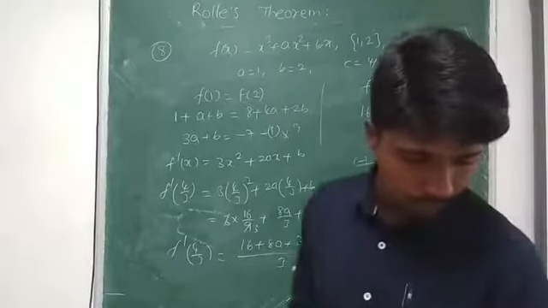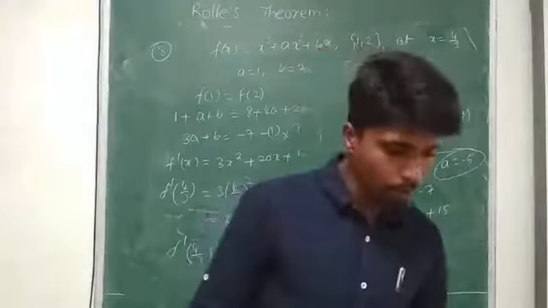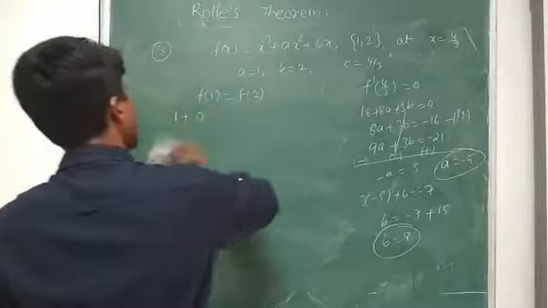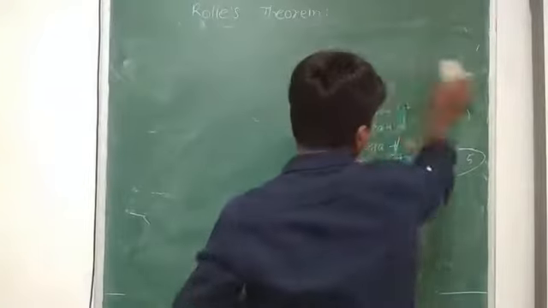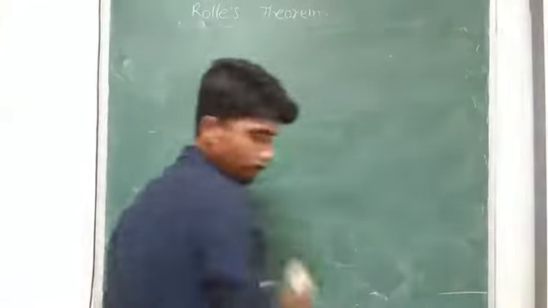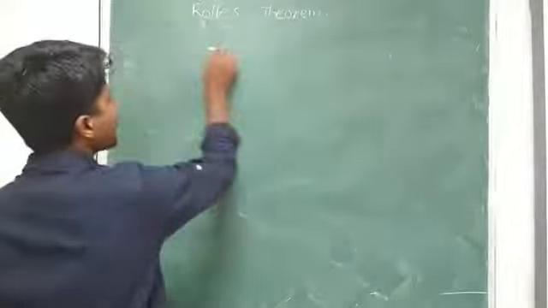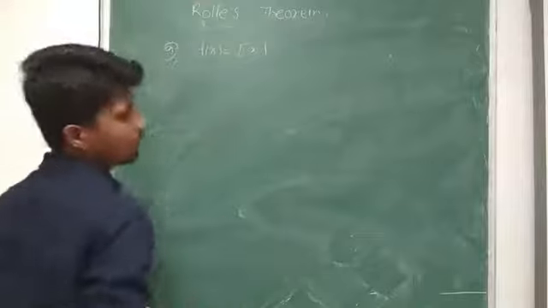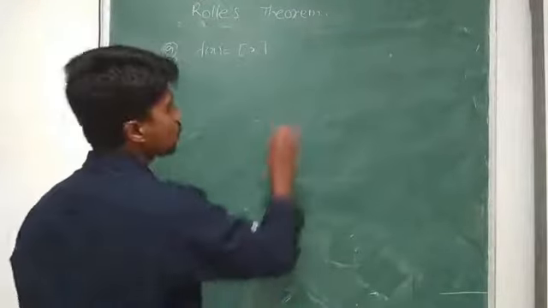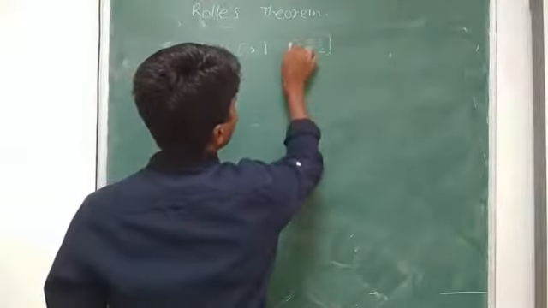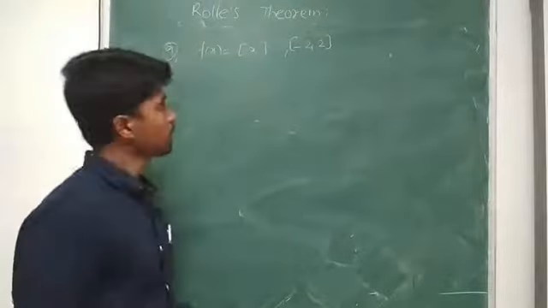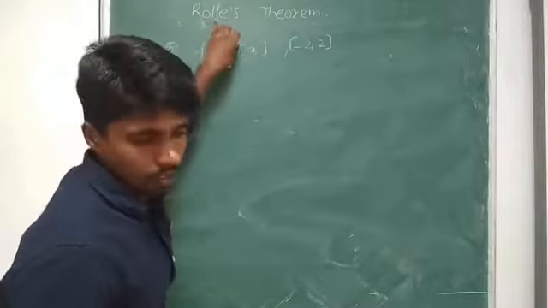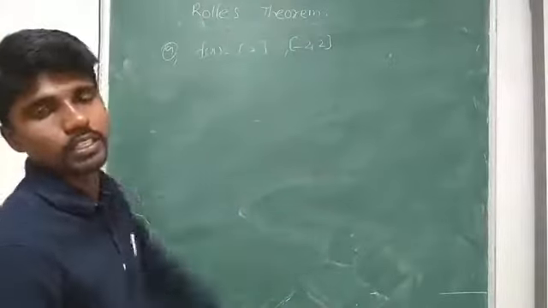The next one: examine whether Rolle's theorem is applicable to the function f of x is equal to step x. Earlier we discussed the same thing, once again. Given f of x equal to step x, defined in the closed interval minus 2 to 2. Whether it follows Rolle's theorem or not, and discuss its converse. So what can you say about its converse?